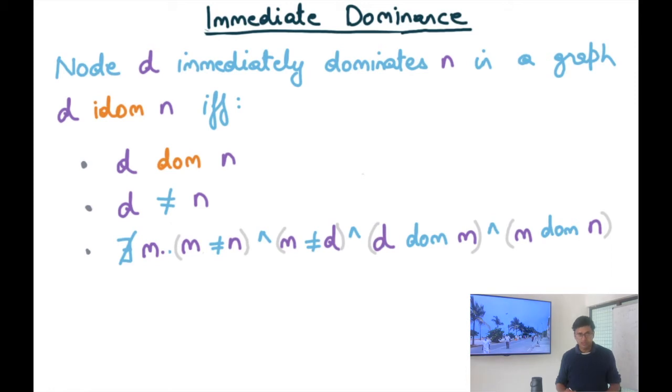So once again, node D immediately dominates node N in a graph if D dominates N, so it needs to dominate, but then there are extra conditions. Firstly, it should not be equal. Recall that dominator is a reflexive relation, but idom is not a reflexive relation, so D cannot be equal to N. And there does not exist another node such that, by transitivity, D dominates that node and that node dominates N. There should not be such a node. Only then can we say that D immediately dominates N.